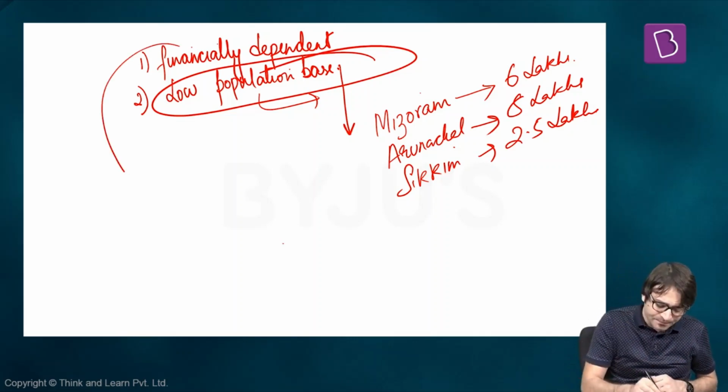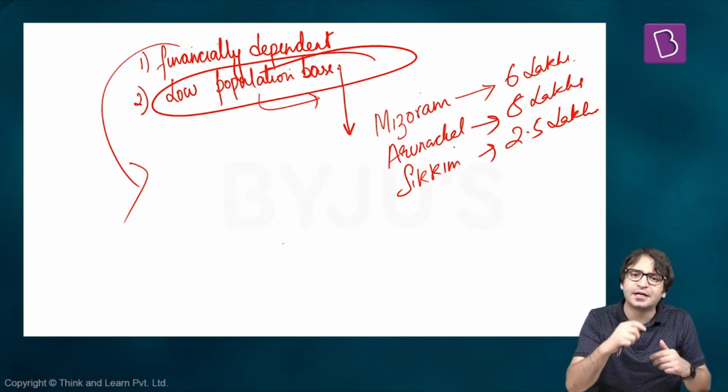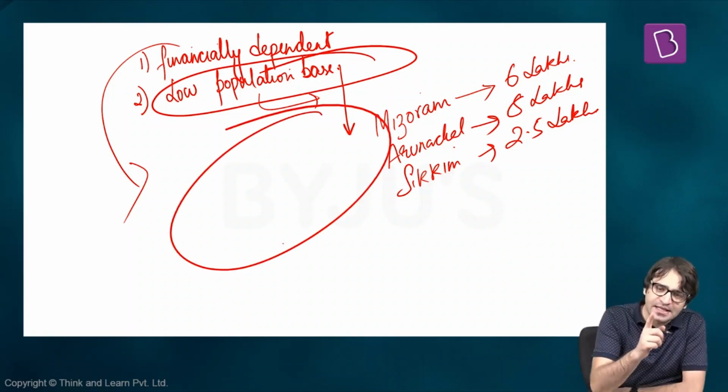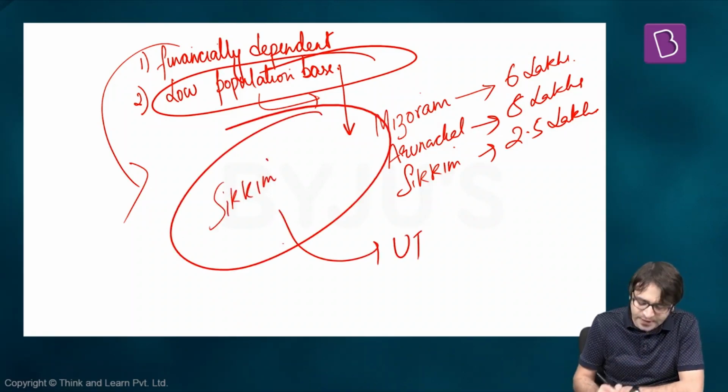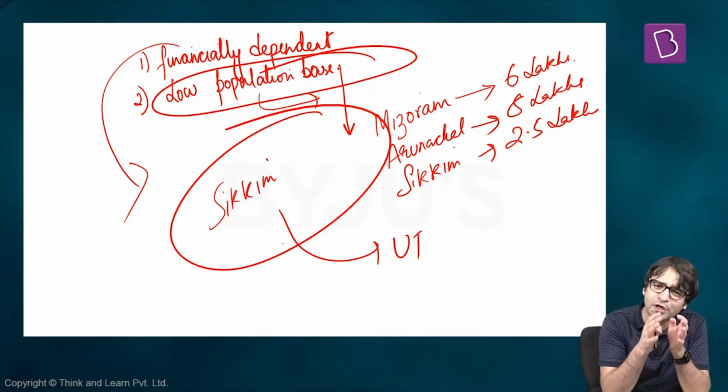Second argument was that these territories are financially dependent. They are not financially independent. That means they are dependent upon the center for grants, dependent upon center for funds, dependent upon center for money. If that is the reason, then the entire Northeast and all the 7 sisters plus Sikkim should be converted into a union territory. Because all these northeastern states, also Sikkim, are financially dependent upon the center. By that logic, they should also continue as union territories.